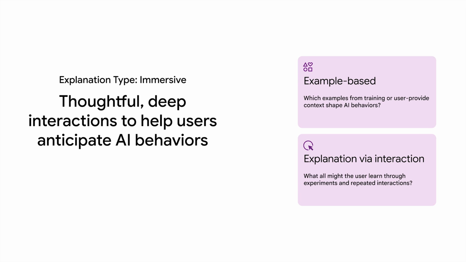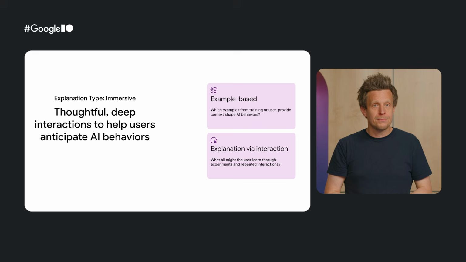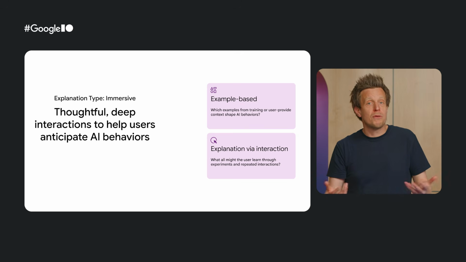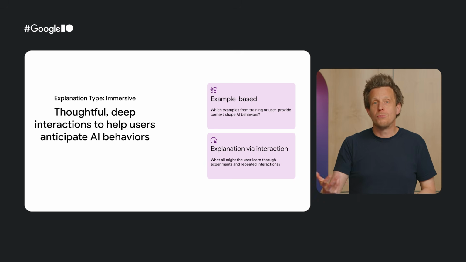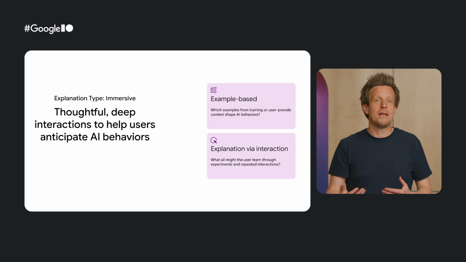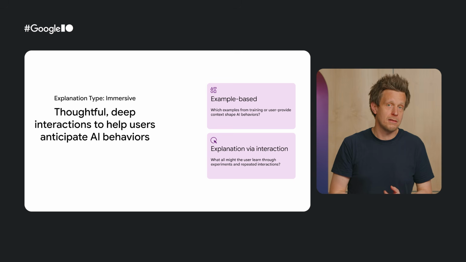Another way to explain AI systems and help users build more accurate mental models is by giving them the tools to experiment dynamically and ask what-if questions. People often provide richer information about their context, detailed task descriptions, and more descriptive context, anticipating that the AI system will accommodate these details.